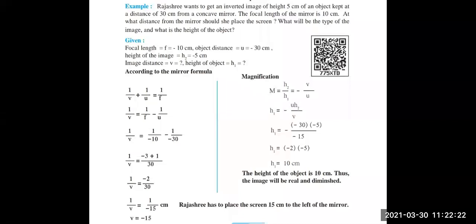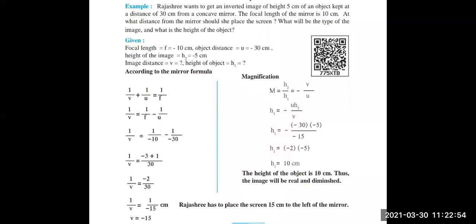Solve this problem stepwise. Write all the given things. Focal length f equals minus 10 centimeter. Object distance u equals minus 30 centimeter. Height of the image h2 equals minus 5 centimeter. Image distance v, we have to find out, so a question mark is placed in front of it. Height of the object h1, we have to find, so a question mark is placed in front of it.